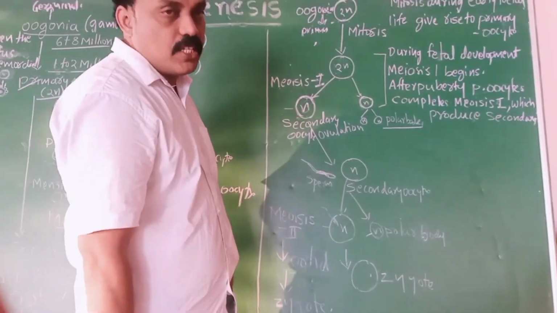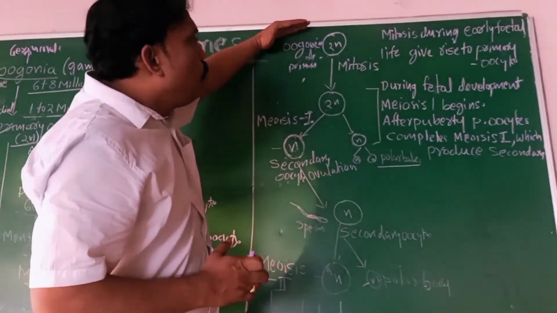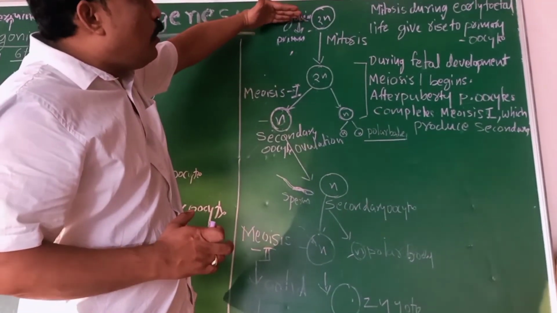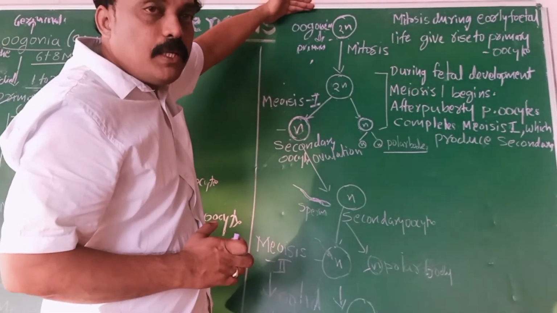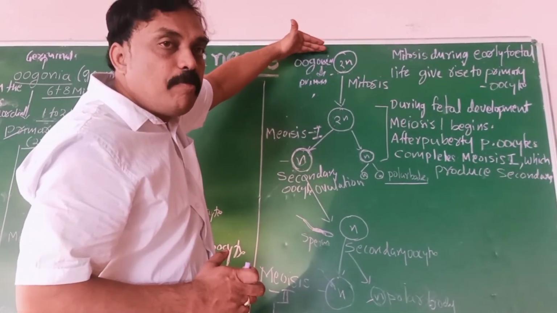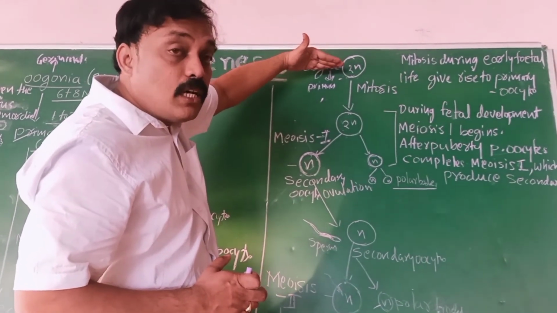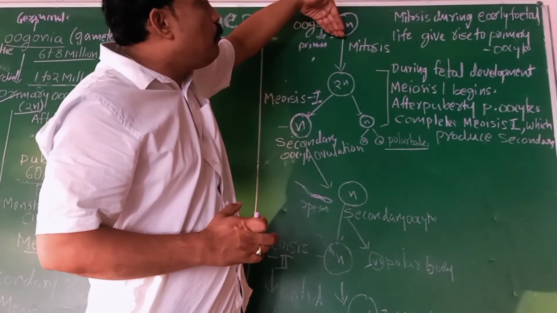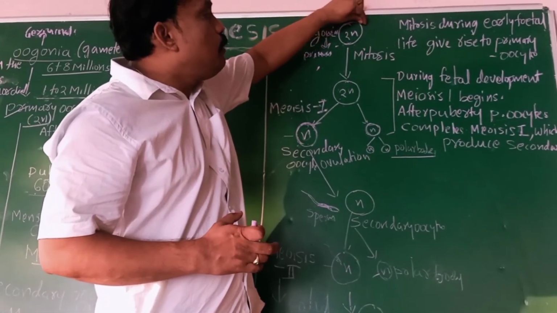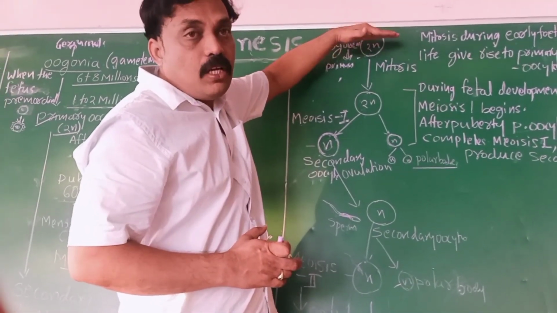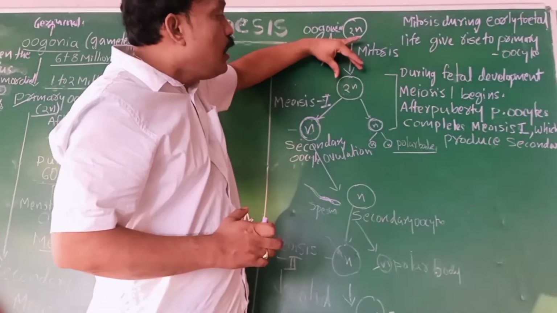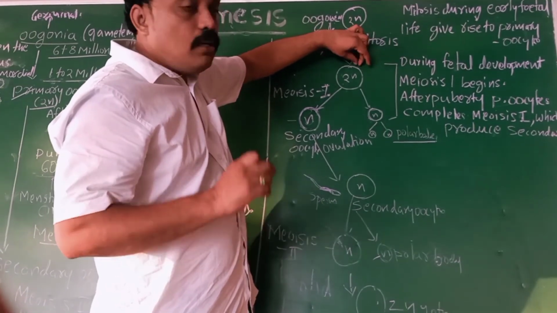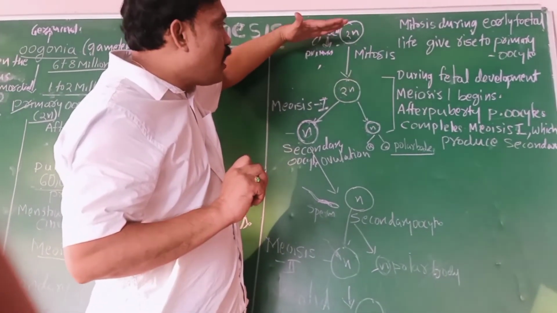Again, you have to say the oogonia change into the primary oocyte. These oogonia are formed by the germinal epithelium. After mitosis, it forms 1 to 2 million oogonia. An oogonium is nothing but a primordial follicle, and its outer covering layer is very thin. When it develops into a primary oocyte, the cell size increases and the layer around it bulges and forms cuboidal cells. We call this the primary oocyte.